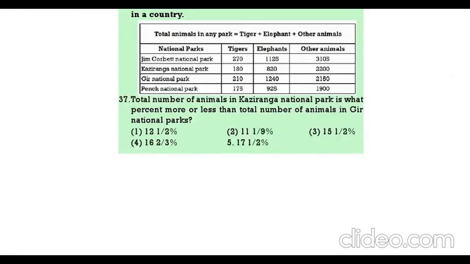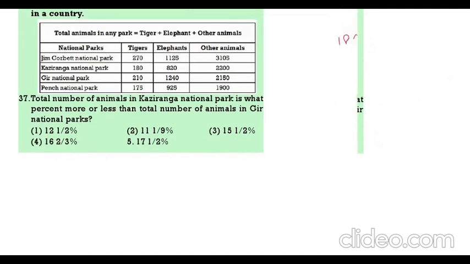The total number of animals in Kaziranga National Park is what percent of the total number of animals in Gir National Park? Kaziranga total animals: 180, 820, 2200, total 3200.